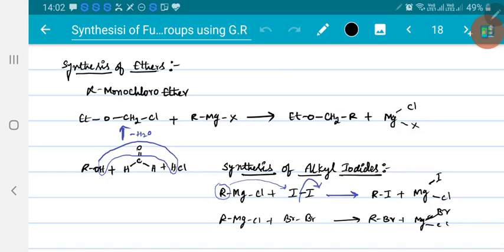Next, preparation of ethers. Alpha monochloroethers react with Grignard reagents to form ethers. Grignard reagents react with either iodine or bromine, forming alkyl halides. This is how we prepare different functional groups from Grignard reagents.